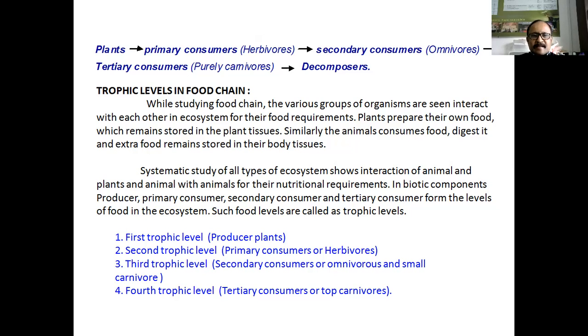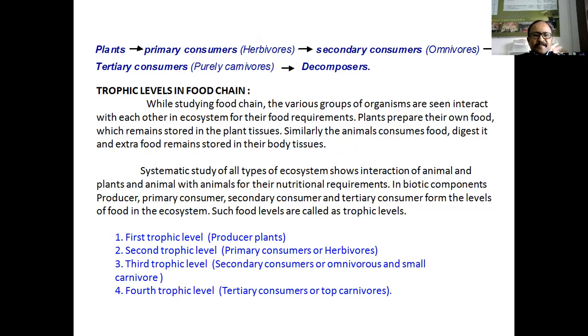Now this systematic study of all types of ecosystem shows interaction of animals and plants and animal with animal for their nutritional requirements. In this ecosystem, the systematic pattern of nutrition taking or feeding habit is seen.